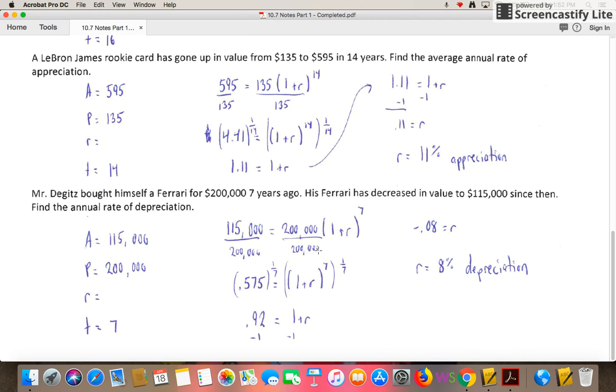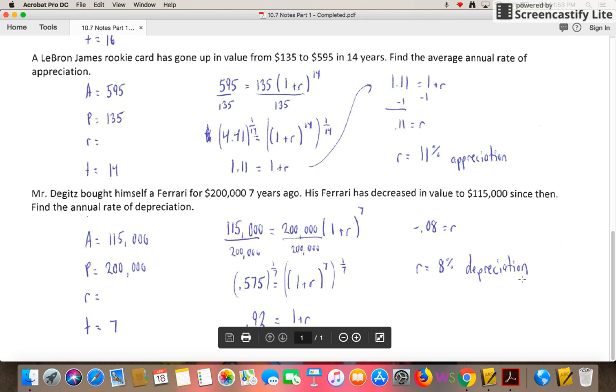Again, my first step is to try to get rid of the number in front. So we divide by 200,000 and end up getting 0.575 is equal to 1 plus r to the 7. Kind of like I did up here with the 1 over 14, I'm going to take both sides to the 1 over 7 power. What that'll give me is 0.92 is equal to 1 plus r. Now we subtract the 1. You can see over here I get negative 0.08. I've converted that and put just 8% for the depreciation. Don't put it as a negative 8%. We'll still just put it as a positive percentage, but we'll say that it's depreciation.